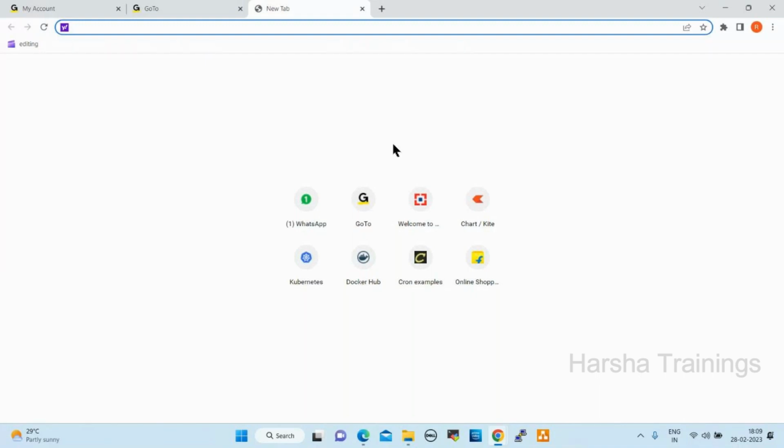Currently, whoever is working as an admin, there are no admin roles anymore, people already migrated. So whoever is working as an admin, they are migrating to cloud infrastructure, cloud engineer roles. Now, how to create an AWS account? We'll try to understand how to create an AWS account.